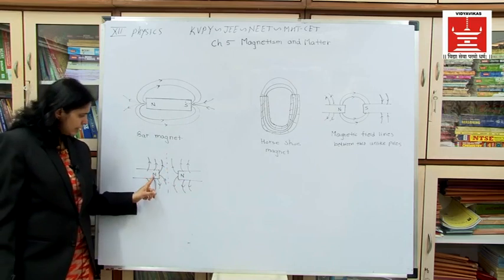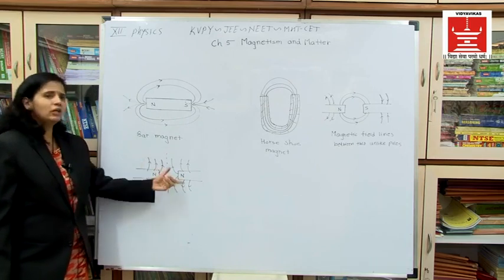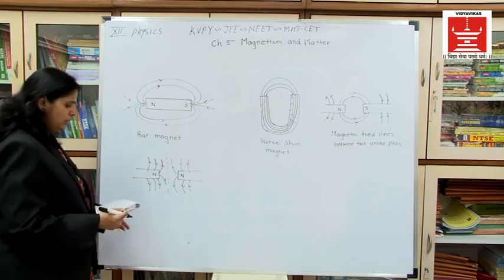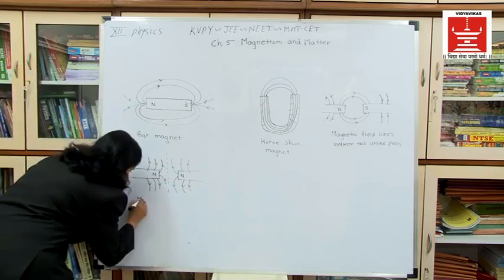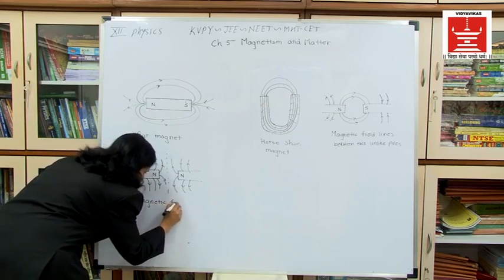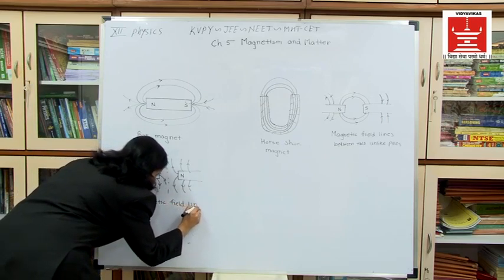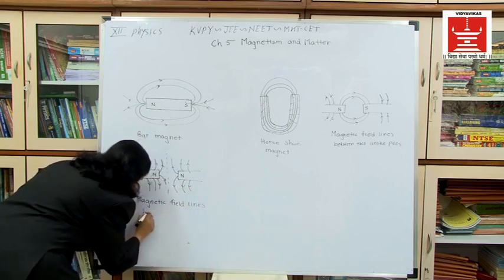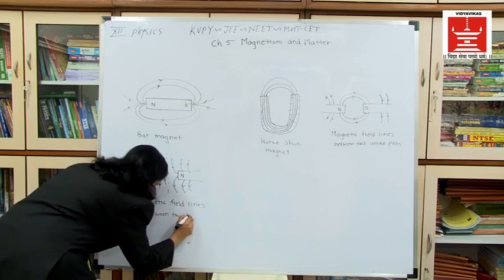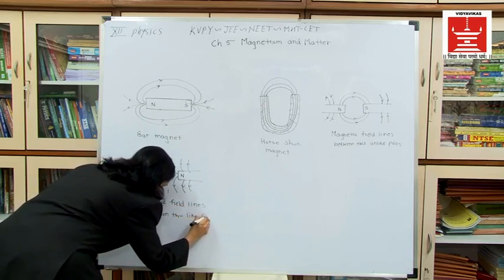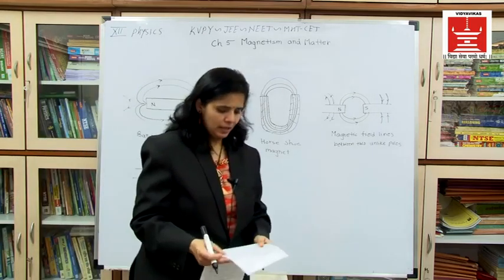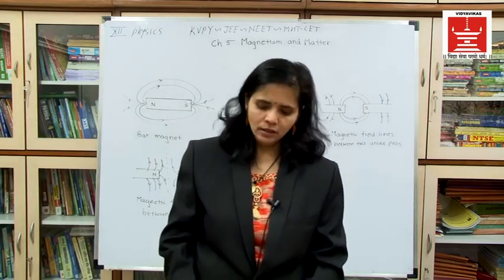If we take S and S, it is moving towards, but it will not cross each other. Okay, so I will write over here: the magnetic field lines between two like poles. This is the information regarding the magnetic field lines.